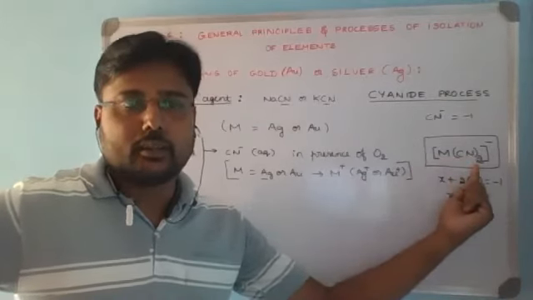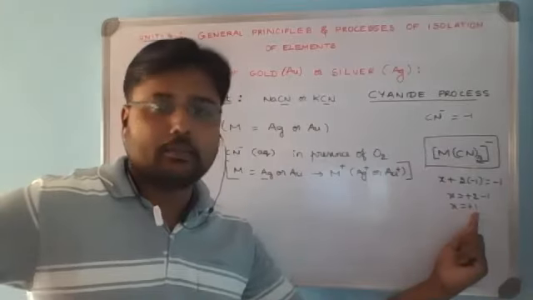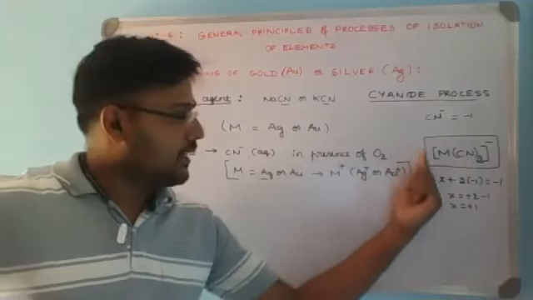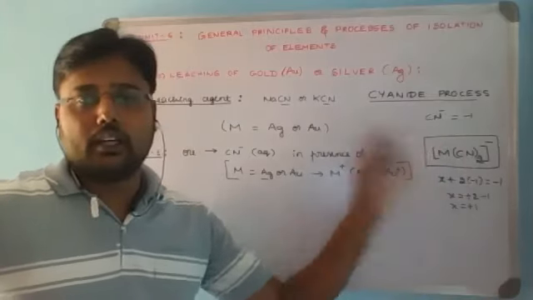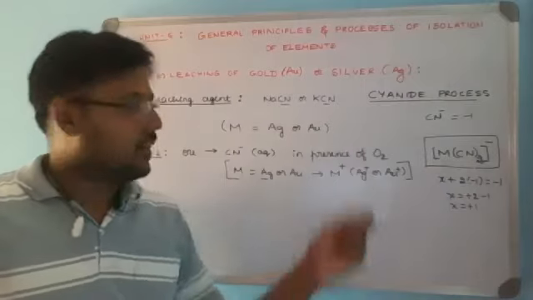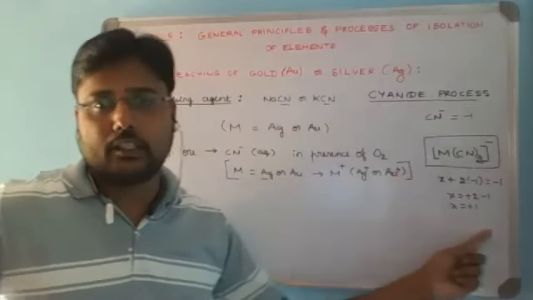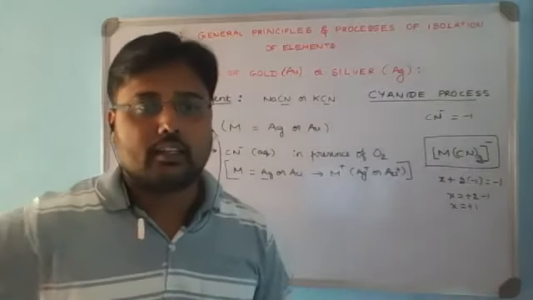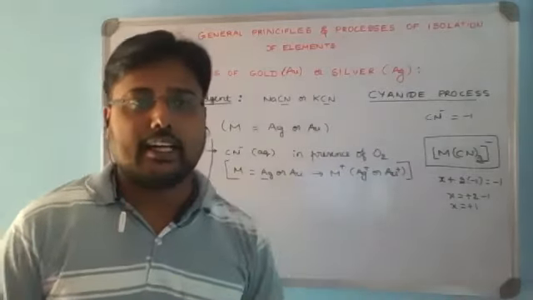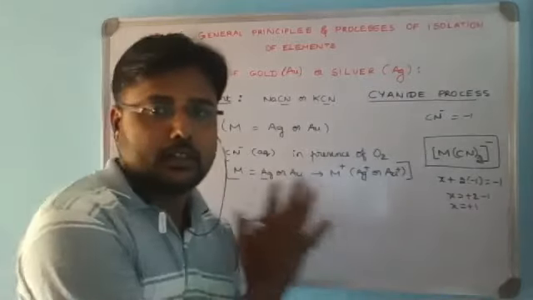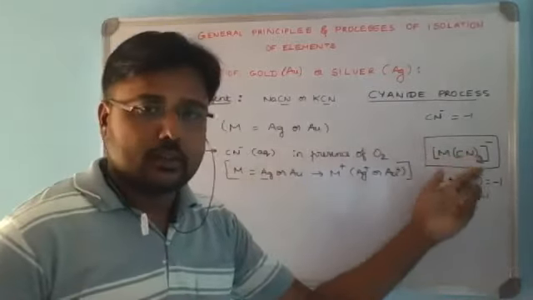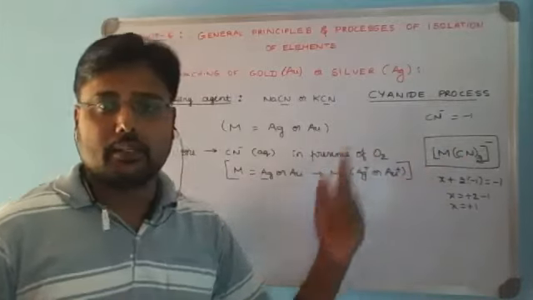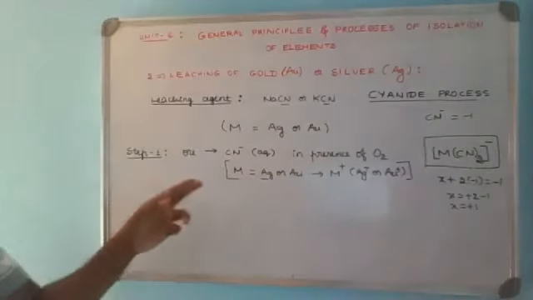Why 2 here? So you can remember the significance to get X as +1, which will be the oxidation state of gold or silver. So this is additional information to remember the formula. It's up to you how you are practicing it. I am telling based on the coordination concepts how it has to be practiced. Once the coordination compounds are completed, you can recall this and relate again. Just to remember, 2 cyanides, why? So that the answer for X is +1, that is gold or silver as +1. So this is what step 1 is.